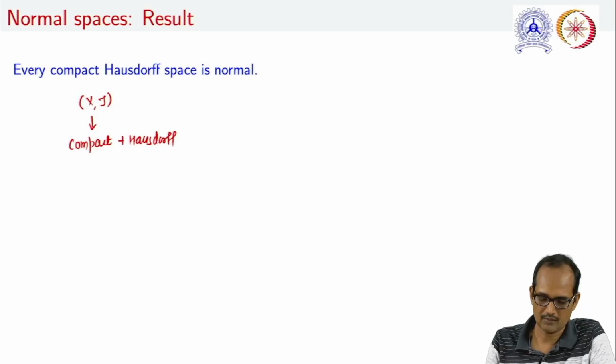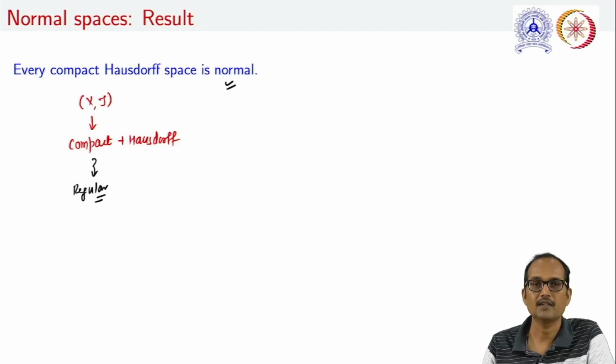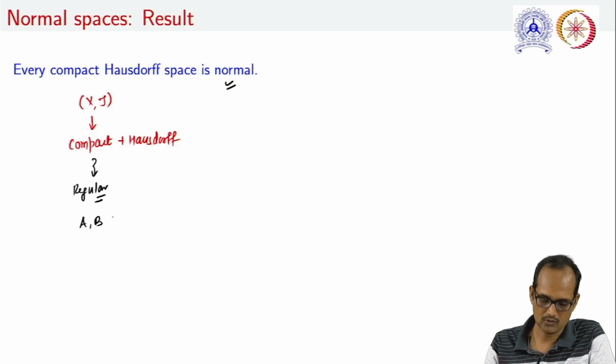We have already shown that this space is regular. Now, if we want to justify that this space is normal too, let us take two disjoint closed subsets of X, A and B.